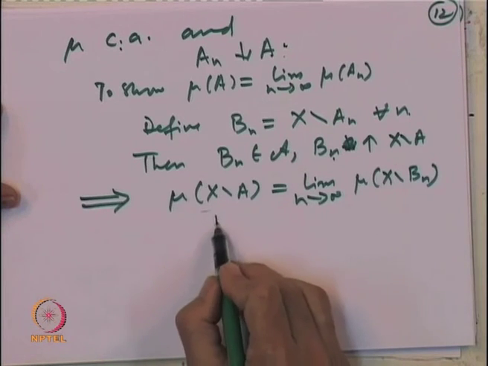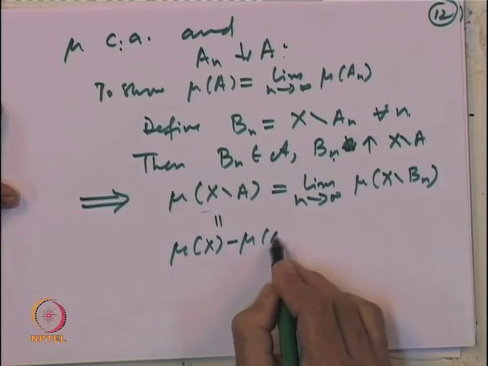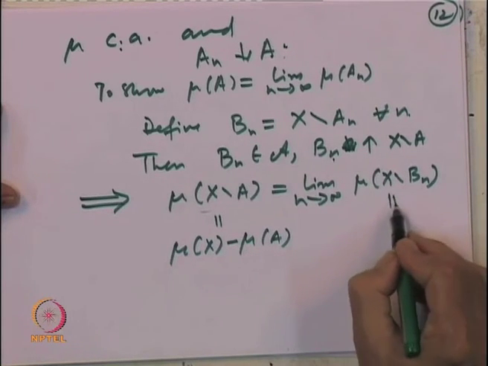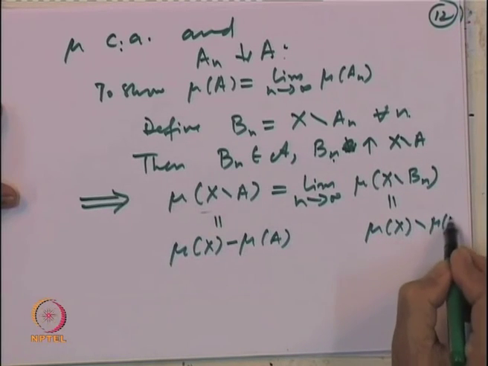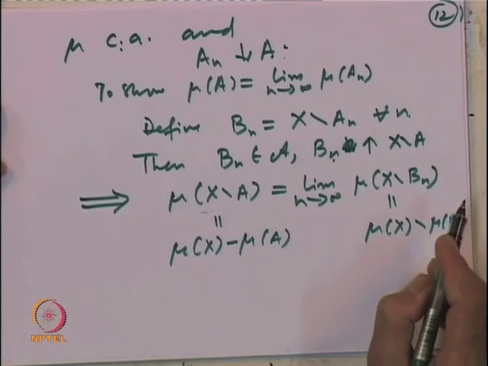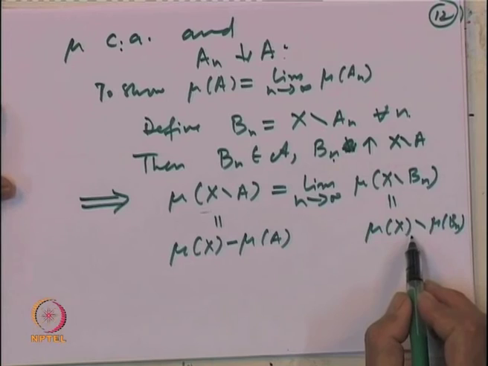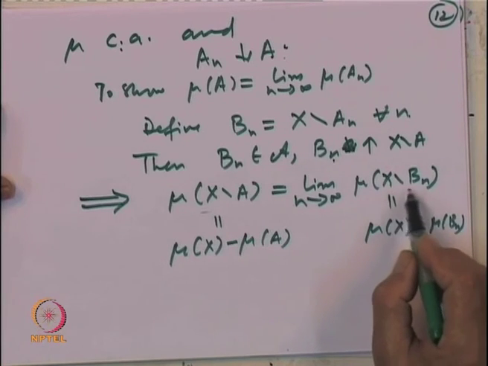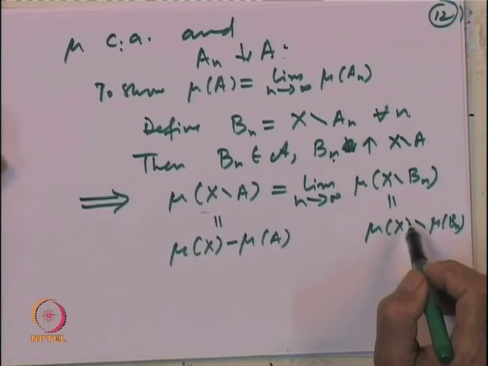So, this is the same as mu of X minus mu of A, and this is equal to mu of X minus mu of A n. This is possible only because the mu of the whole space is finite. So, everything is a finite quantity, and we have already shown mu of the difference is equal to the difference of mu's provided the things are finite.